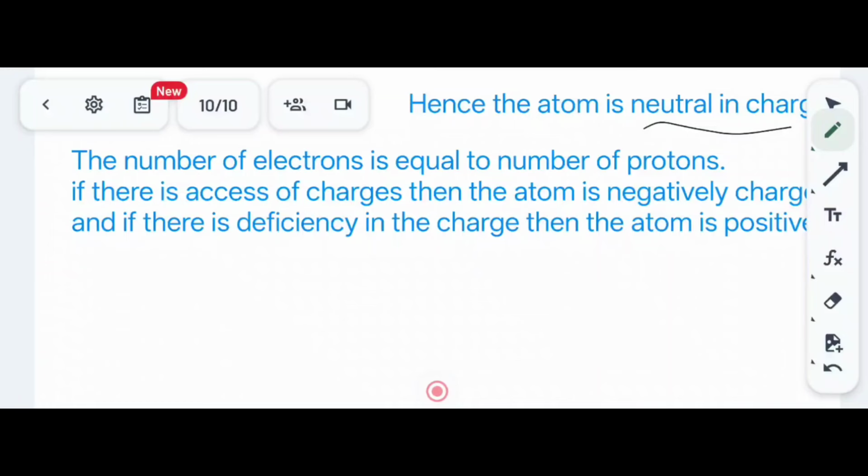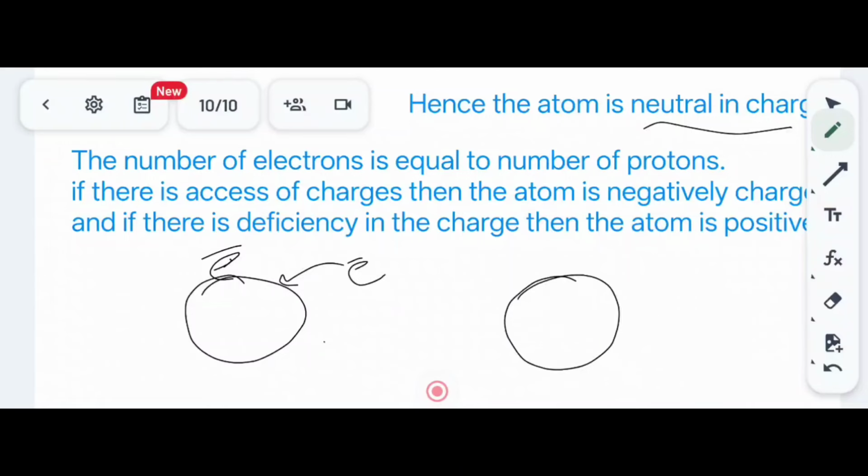If there is an excess of electrons, then the atom is negatively charged, and if there is a deficiency, then the atom is positive. So if the atom gains an electron, it will be negatively charged, and if it gives up an electron, it will be positively charged, as it has the deficiency. I hope you have understood.